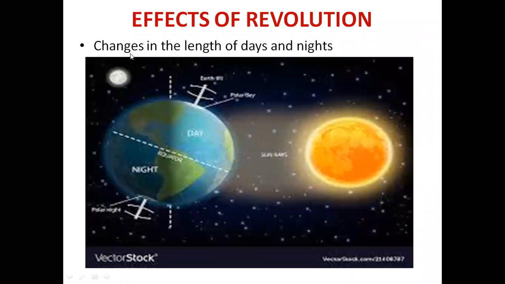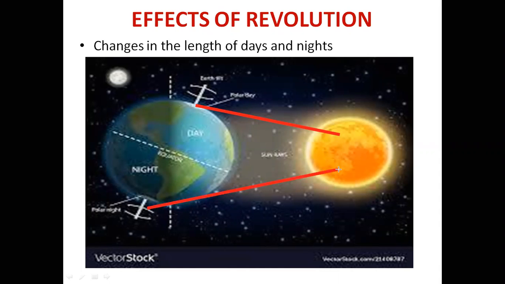The first effect is changes in the length of days and night. You must all be aware that the length of the days and the night is not the same throughout the year. Why so? This is because of the inclination of the Earth's axis. As you can see in the picture, the northern hemisphere is inclined toward the sun and the southern hemisphere is far away from the sun.